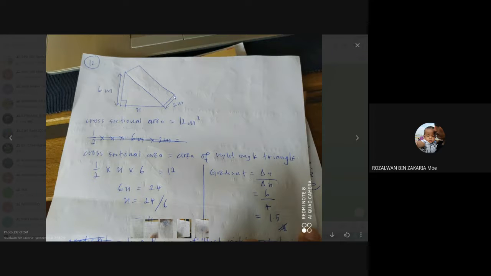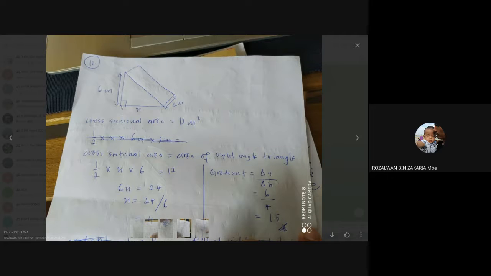This is the cross section area of that brick wall. It is a shape of right angle triangle. Remember, angle 90 degree here. The height is given to you, 6 meter, and the base of the right angle triangle is not given to you. So you have to find this one.